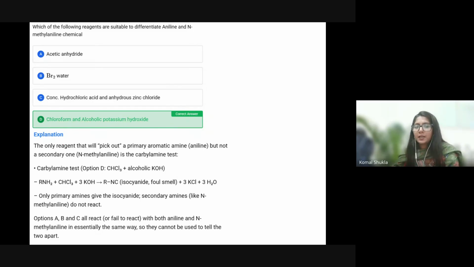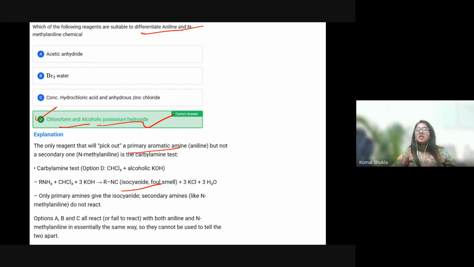So the answer here is that chloroform is going to react with alcoholic potassium hydroxide. Definitely. Let's talk about differentiating between aniline and N-methyl aniline. Aniline is a primary aromatic amine, and the other is a secondary amine. First you can do the carbylamine test, where the formation of an isocyanide, a foul smelling compound, will take place.